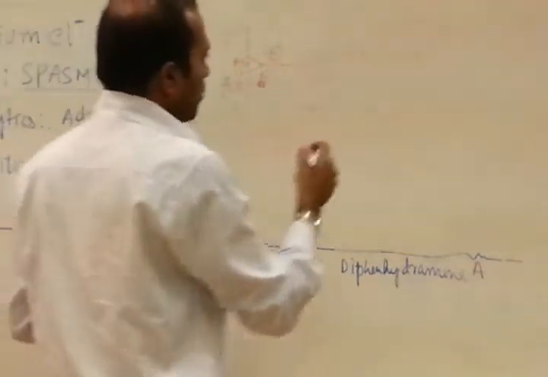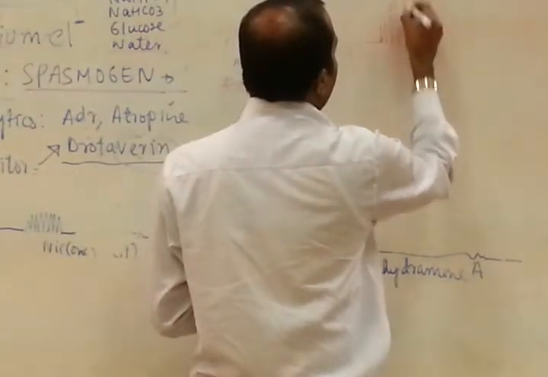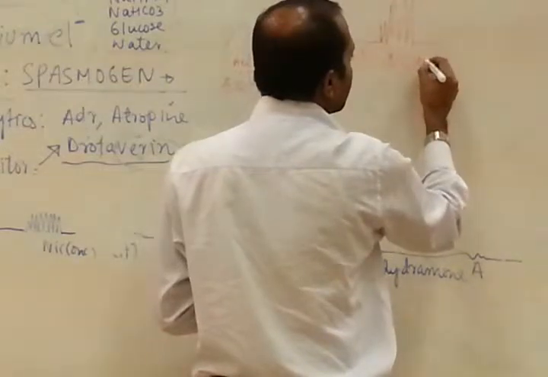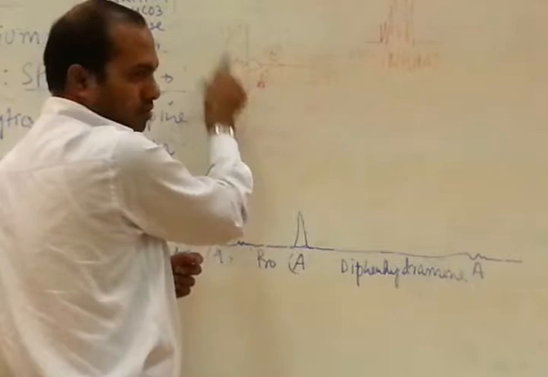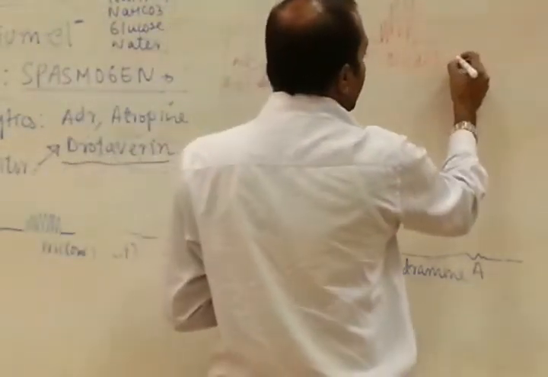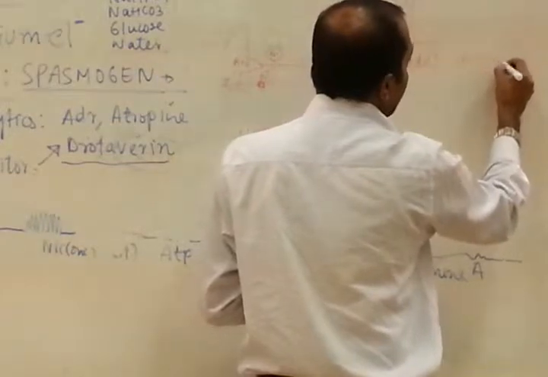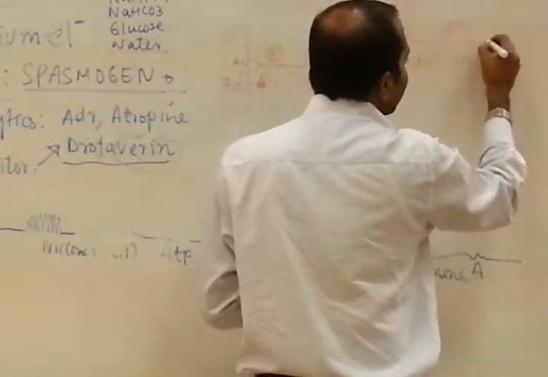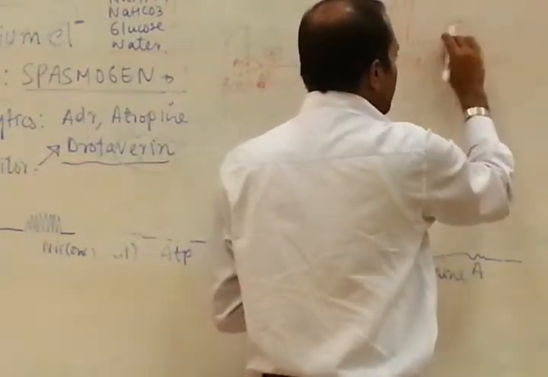If you give nicotine in small dose, it will cause contraction. How will it cause contraction? Because nicotine stimulates the release of acetylcholine. And if you give a high dose of nicotine, it inhibits, with less contraction. If you increase the dose further, it will diminish.